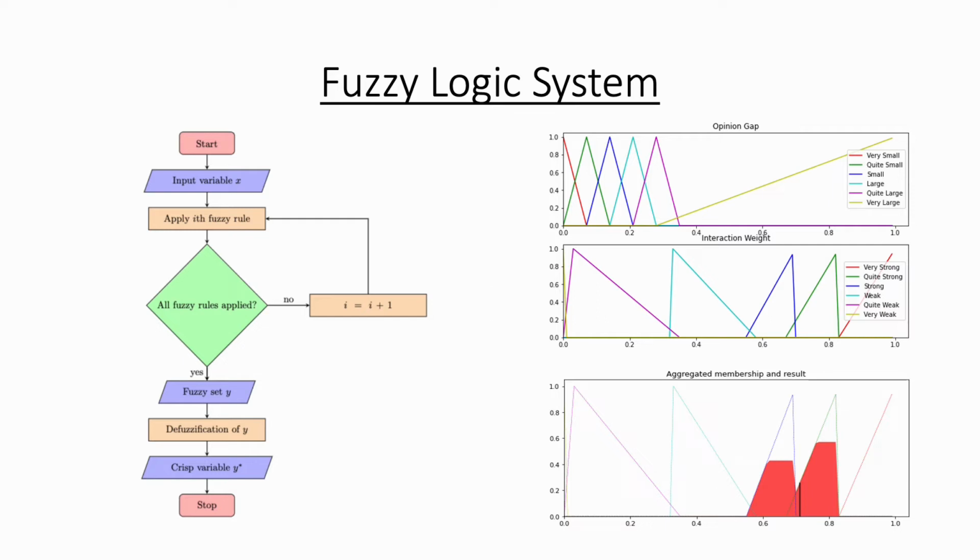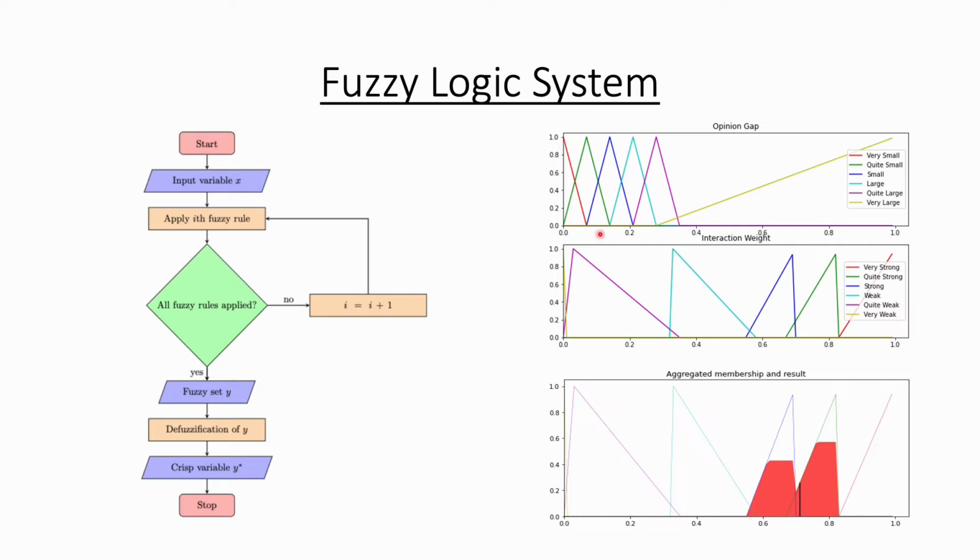Before describing the results, it is useful to provide a brief example of the fuzzy logic system used in the FBC model. The left side displays a flowchart showing the general processes of a fuzzy logic system, where a series of fuzzy rules are applied to an input variable x in turn. Such fuzzy rules can be displayed here, on the right, with the rules matched by colour.